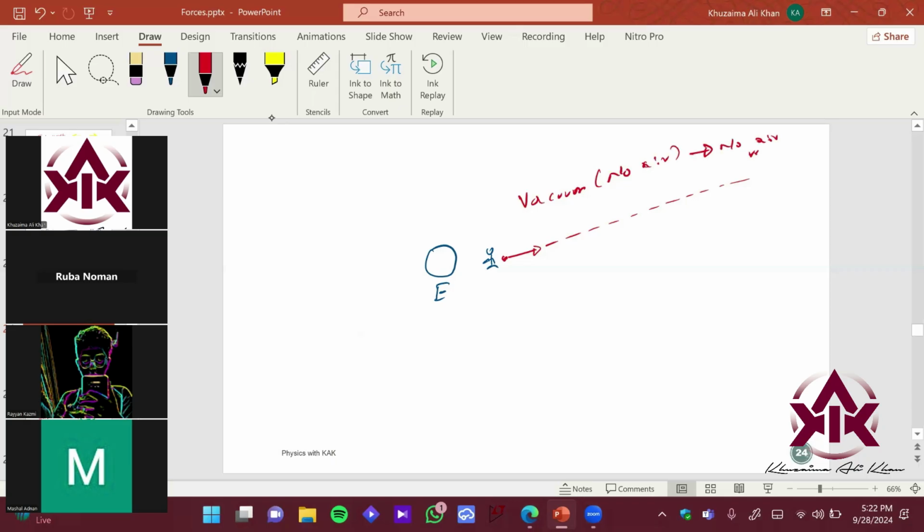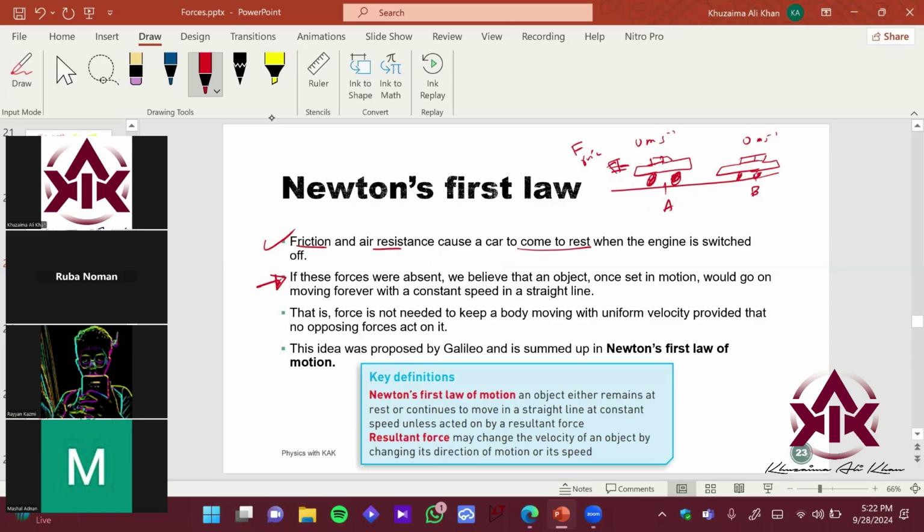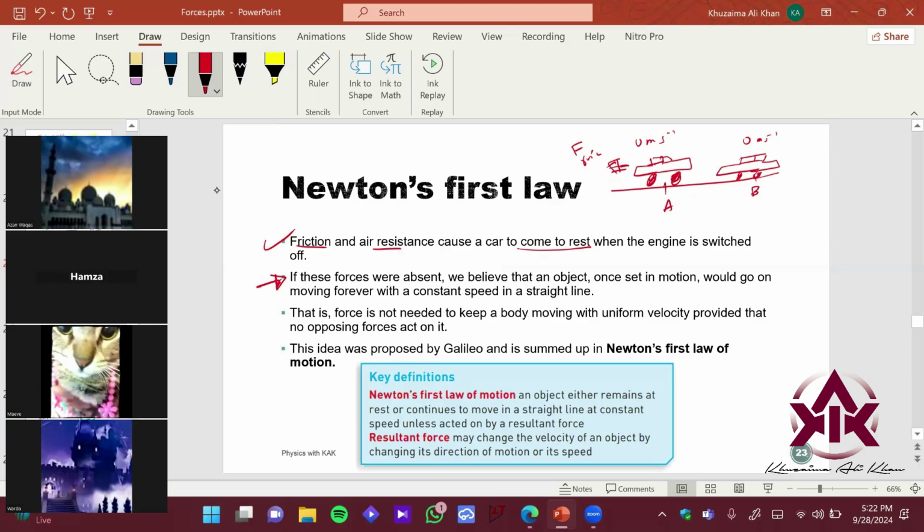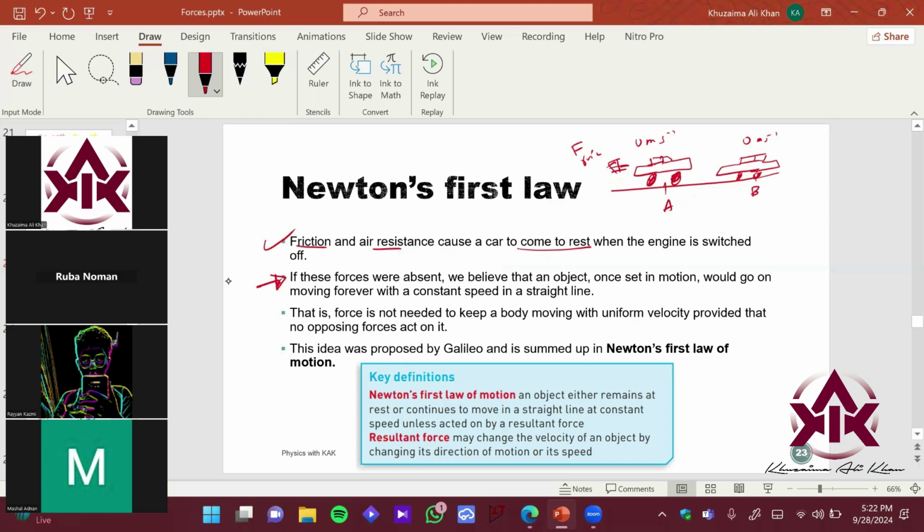So he thought about this thing. In space there should be this phenomenon over here. This object A should keep on moving till infinity, right? Similarly, this is the case over here. Imagine there was no friction in the car. There was no friction available on Earth. So the car would keep on moving in a straight line, in a single motion, with constant speed, right?